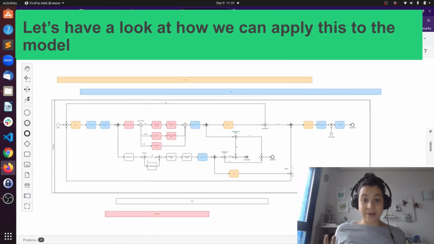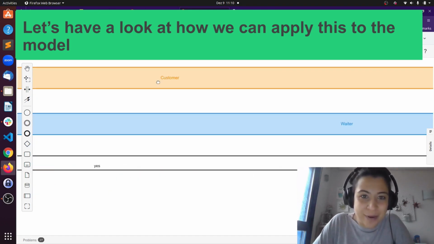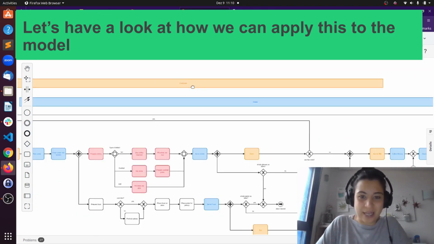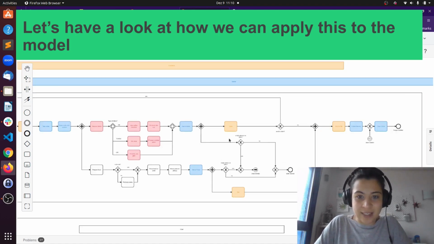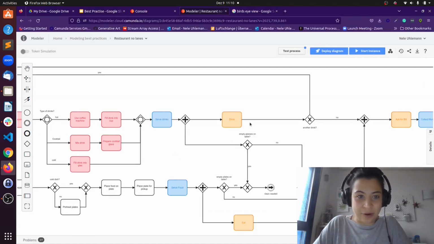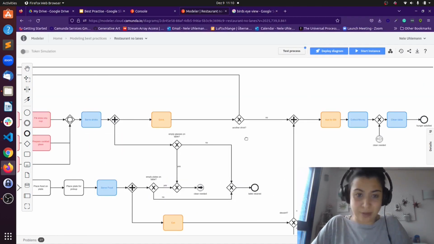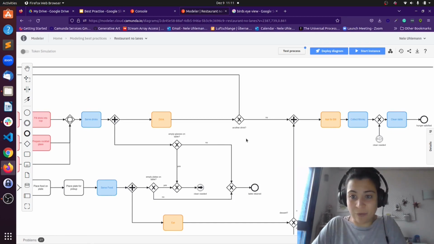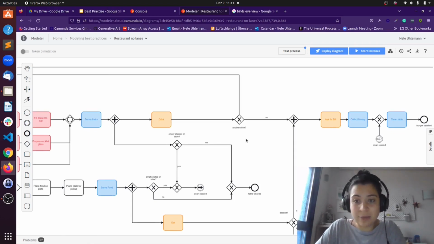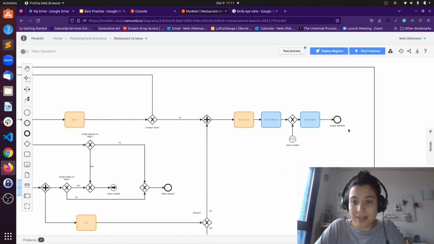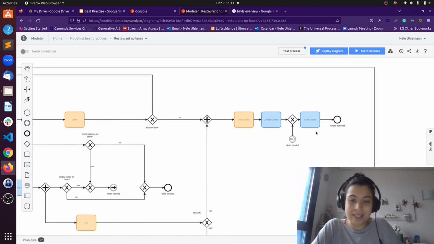Okay, I'm back here in the web modeler in the process, and we still see that we have here, it's quite far away, the yellow pool, the customer. So we have a lot of tasks here that belong to the customer, and where the responsibility really lies within the customer, and I would like to remove it, because also what we had here in the end was not nice. That's where we stopped, right?